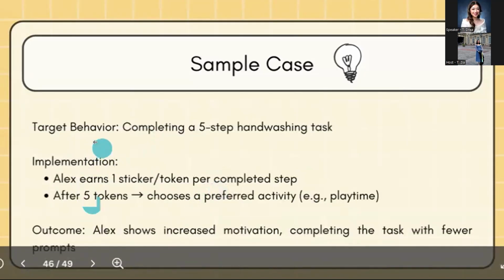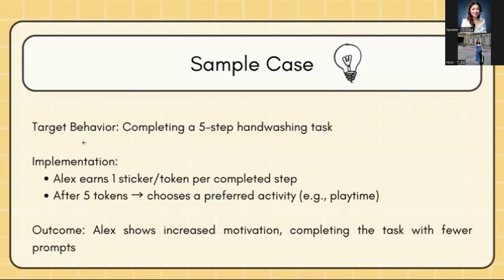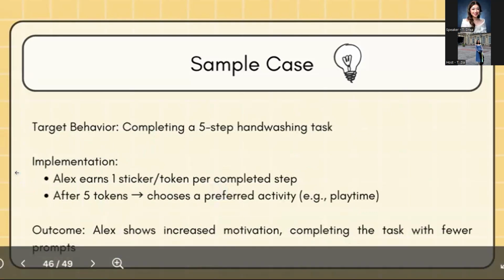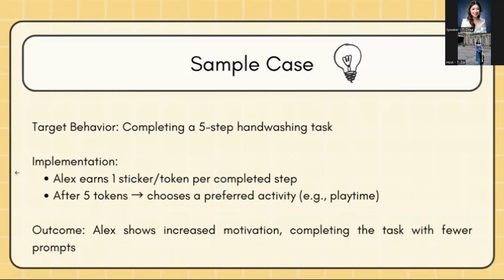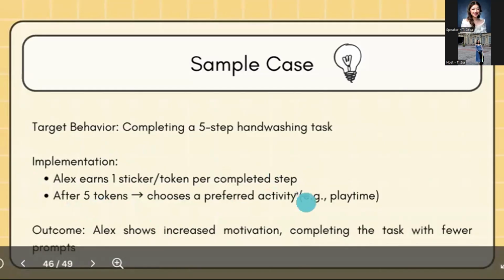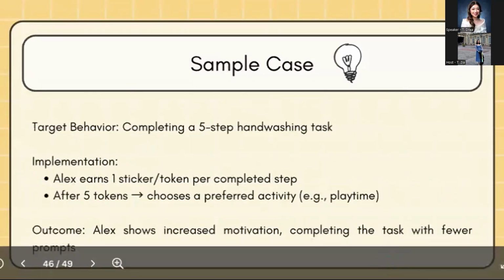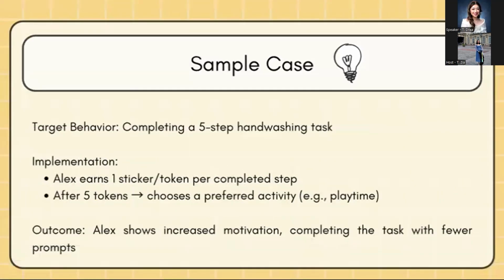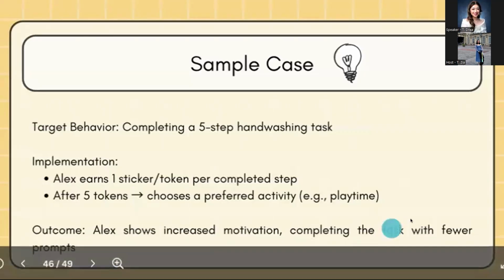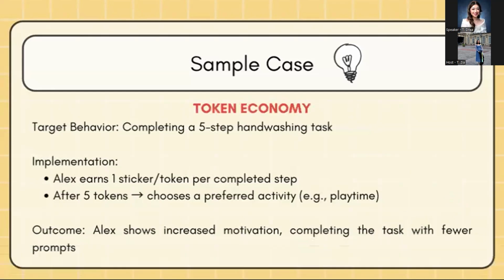tokens. Let's say our goal is to complete a hand washing task. So here is the hint, or the answer itself. If we are using tokens per completed step and, let's say, choosing a preferred activity afterwards, what BMT did we use here? If it's tokens. Okay, correct. This is token economy. Thank you to those who answered.